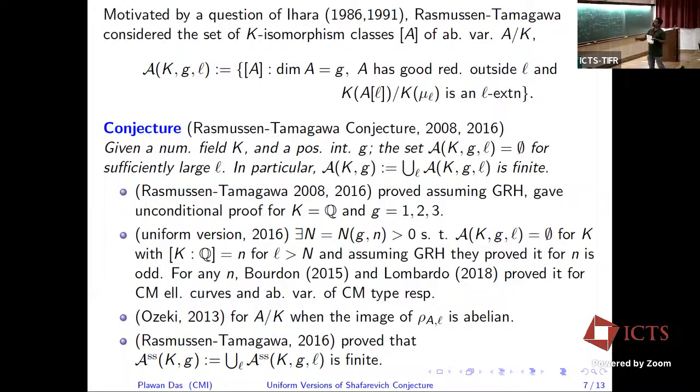And then we have these other versions we have proved. And what we're using here now is this result: if rho_{A,L} is abelian, then the conjecture is proved by Ozeki. Because what is happening outside L, it has good reduction. The thing is, above L, what type of bad reduction it has. So case by case, many proofs are there. Above L also, if it has good reduction, that is the potentially semi-stable case or semi-stable reduction, then this conjecture is already proved.